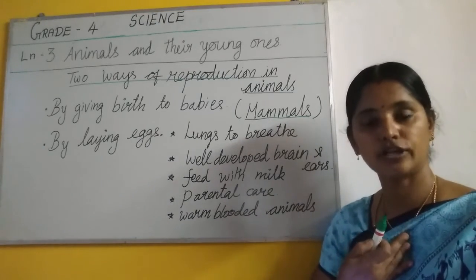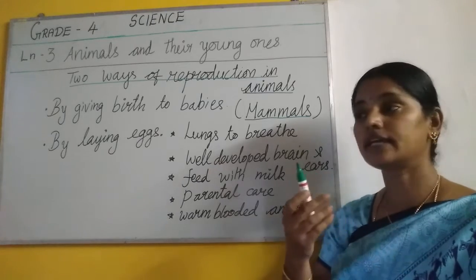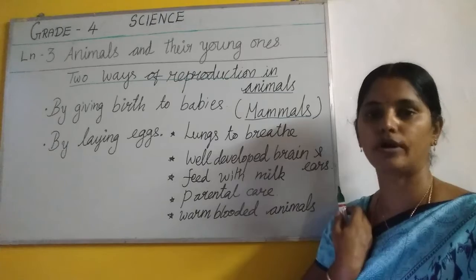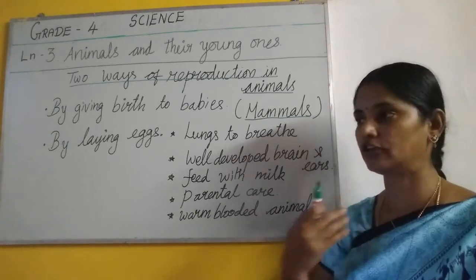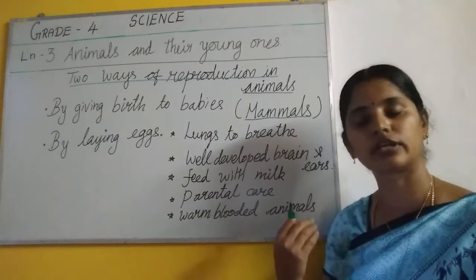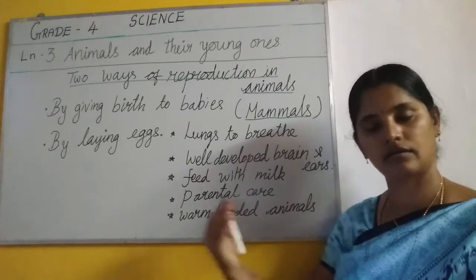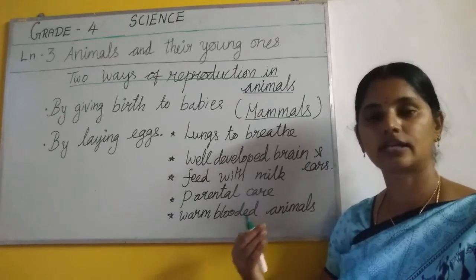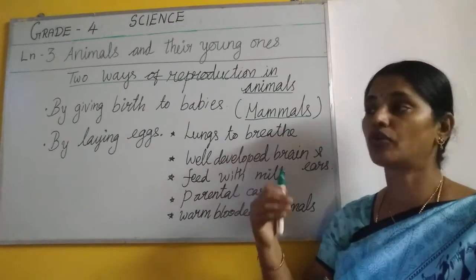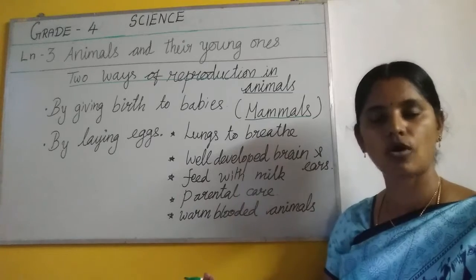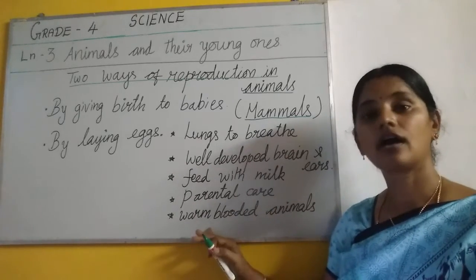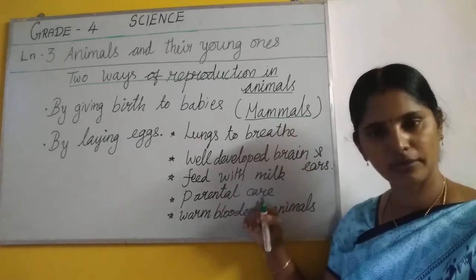So we are belonging to the mammals family. See, we have a body temperature, normal body temperature, isn't it? If we go to our doctor, if our body temperature increases, we meet our doctor, isn't it? So normally we have 36 degrees Celsius like that. So if it increases, we'll go and check, isn't it? So this is what we call the temperature of the blood.